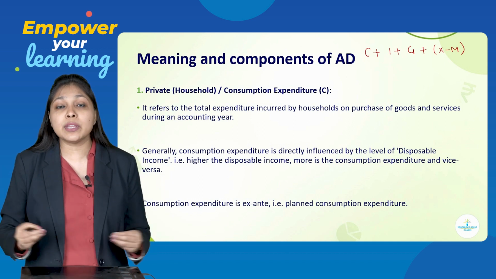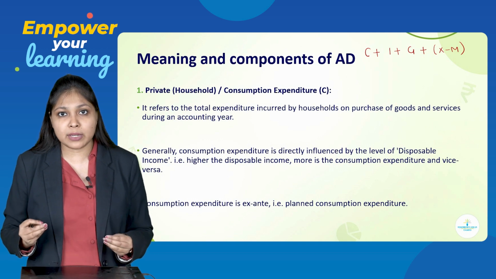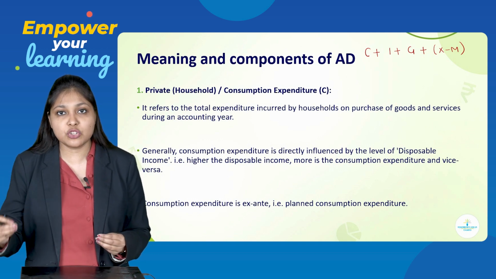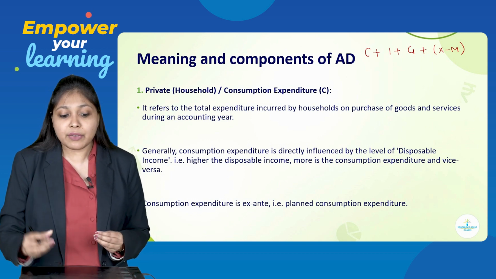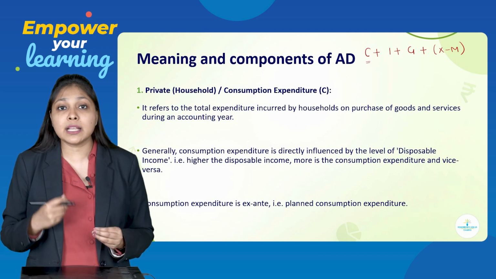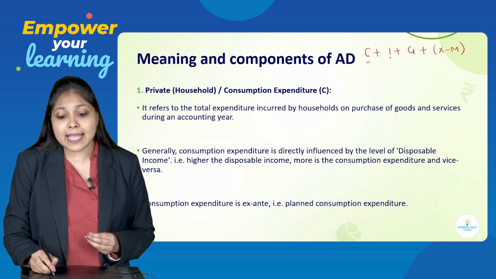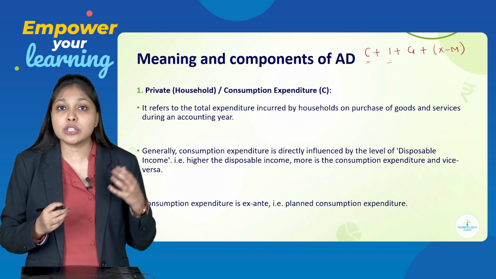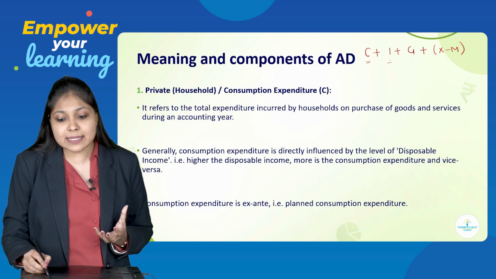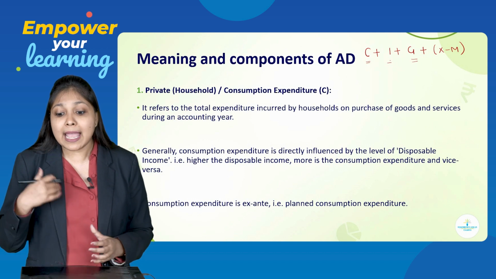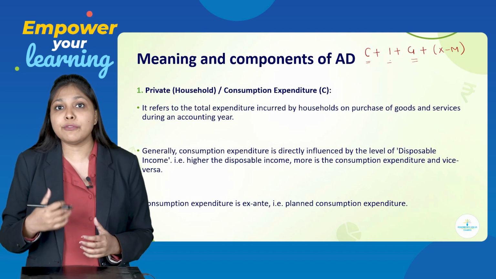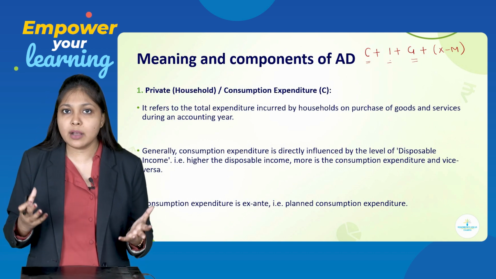So basically, you can represent it symbolically like C plus I plus G plus X minus M, wherein C stands for consumption expenditure or private household, I stands for investment which the private firm makes, G stands for government and X minus M is nothing but your foreign sector or rest of the world.